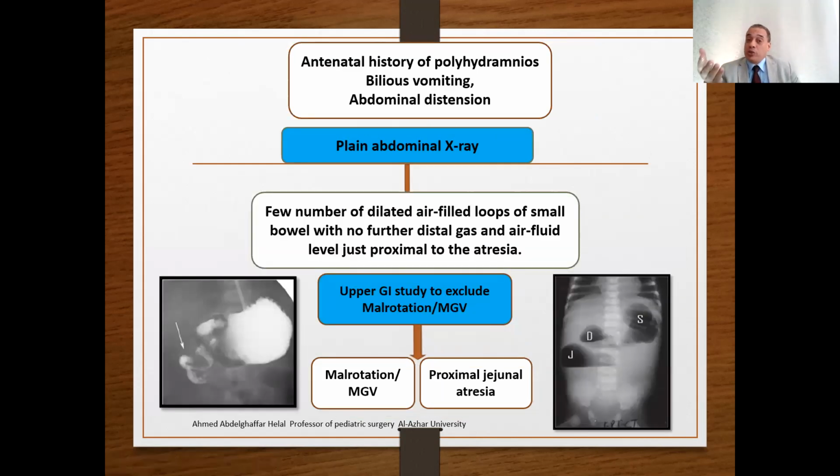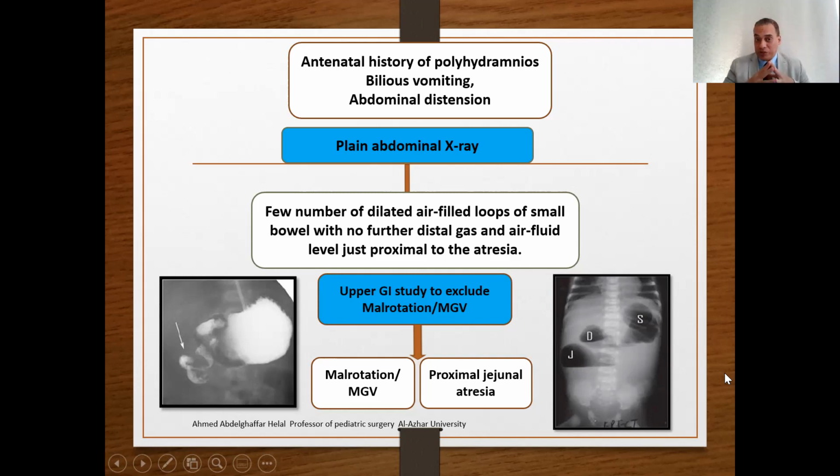Type three: antenatal history of polyhydramnios, bilious vomiting, abdominal distension. Plain X-ray found a few dilated air-filled loops of the small bowel with no further distal gas, and air fluid levels just proximal to the atresia. In such cases, also, we need to perform upper GI contrast to exclude malrotation and midgut volvulus, maybe proximal jejunal atresia giving the same presentation, or malrotation with midgut volvulus giving the same presentation.